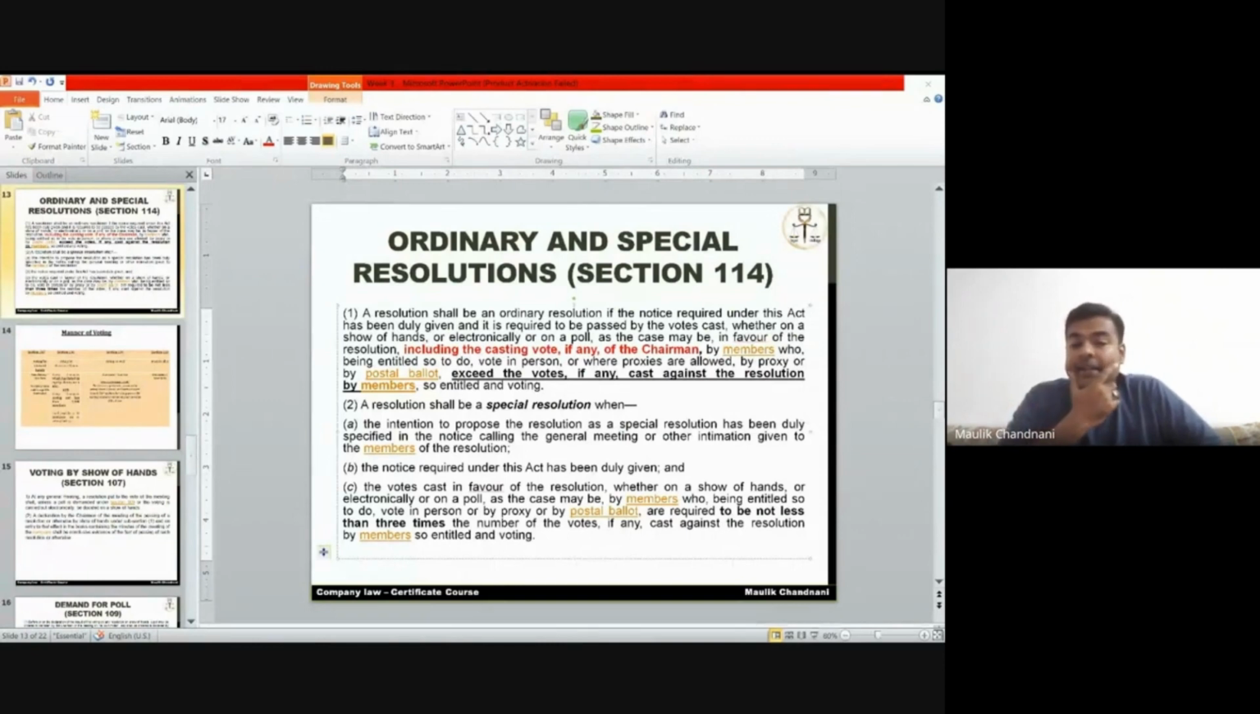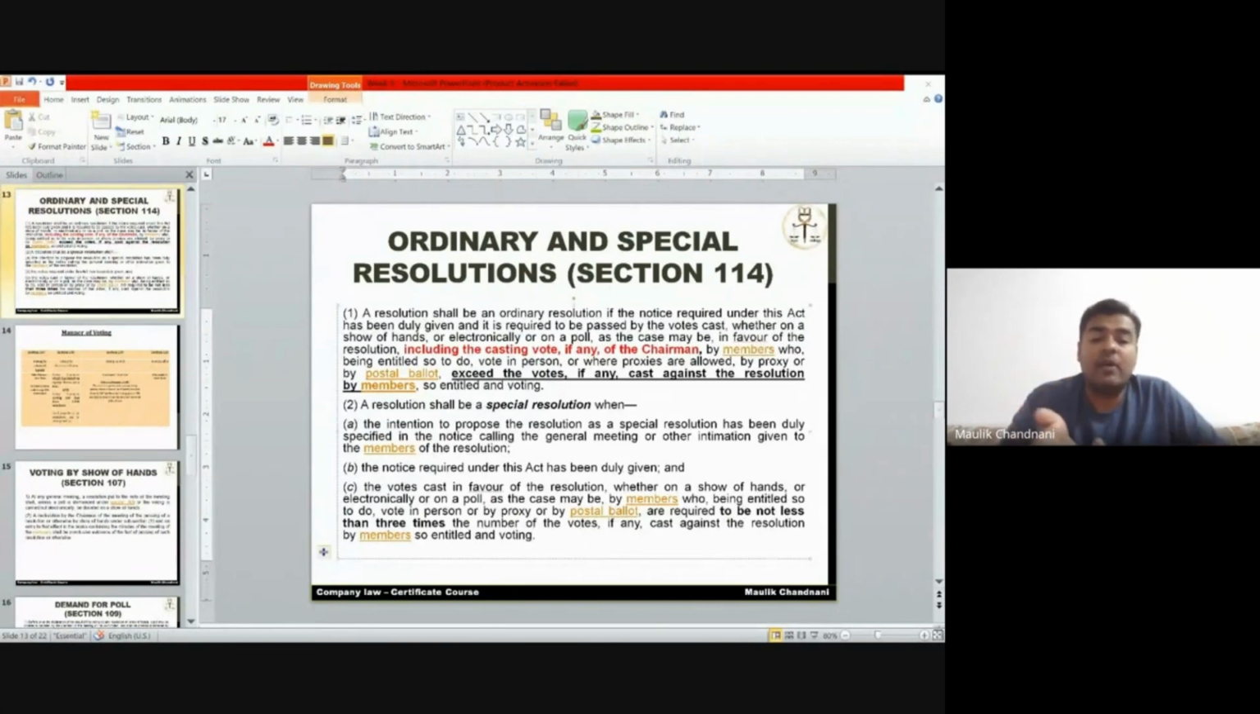Let's take another example. 25 people said no, 74 people said yes. Will the SR be passed in favor of yes? The answer is no. Because if 25 people had said no, what is 3 times of 25? 75 people. At least 75 people had to say yes if the SR was required in the meeting.